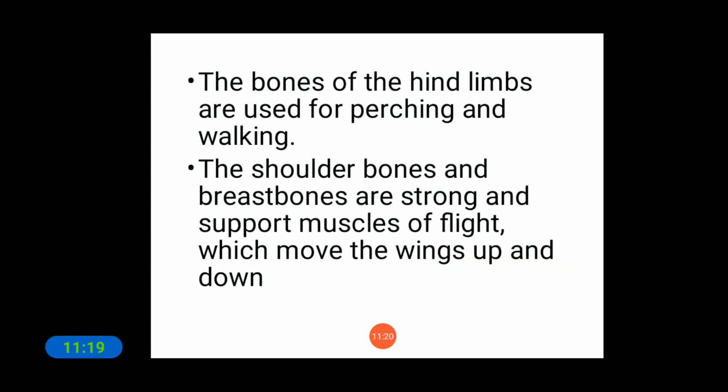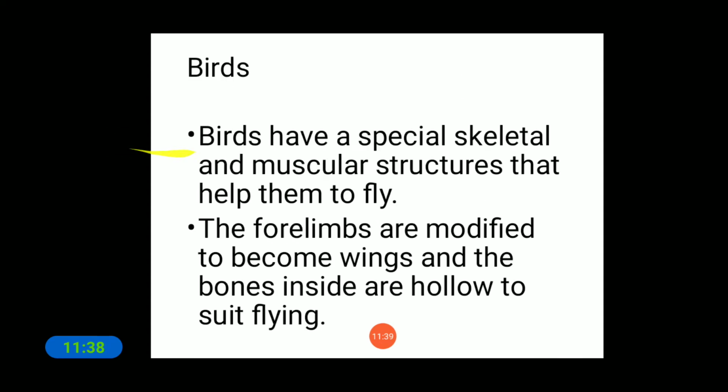The bones of the hind limbs are used for perching and walking. The shoulder bones and breast bones are strong and support the muscles of flight, which move the wings up and down. So these are the functions of birds.